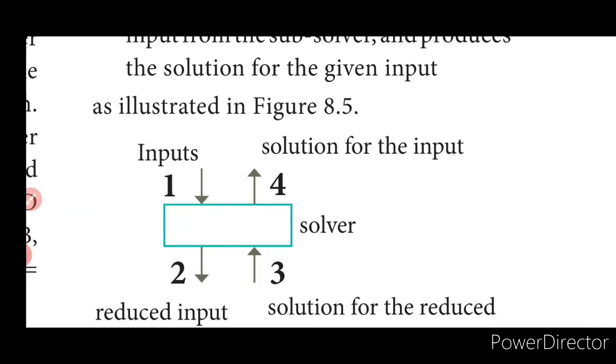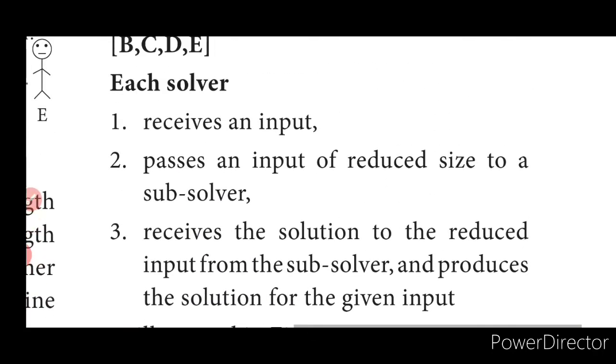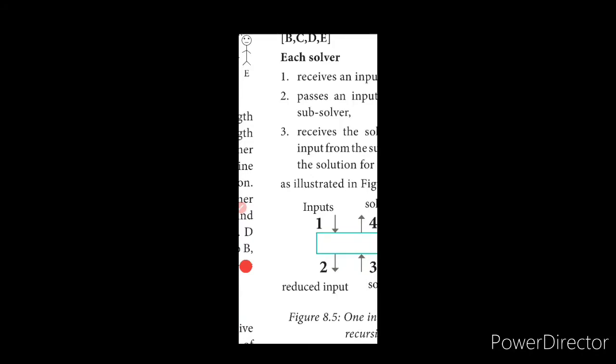Yes, input reaches. As it reaches, the solver will get the solution and he will pass it to the next. Here what happens? We receive input first, and that input is what he will use, and he will try to solve the problem himself. That is what is actually happening. Repeatedly, that is what will happen.